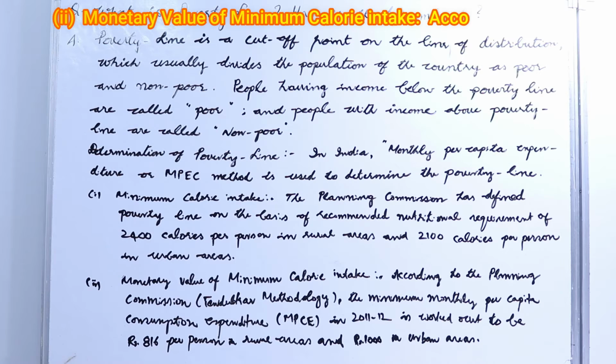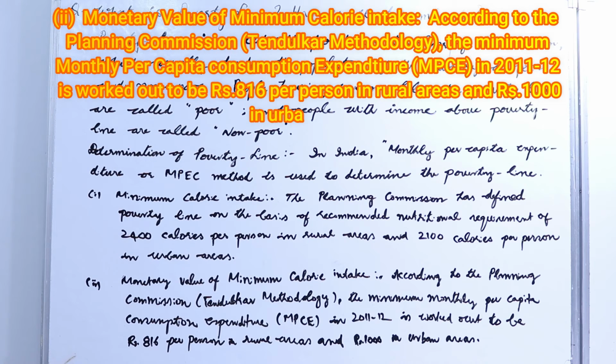Monetary value of minimum calorie intake. According to the Planning Commission, Tendulkar methodology, the minimum monthly per capita consumption expenditure, MPCE, in 2011-12 is worked out to be rupees 816 per person in rural areas and 1000 in urban areas.